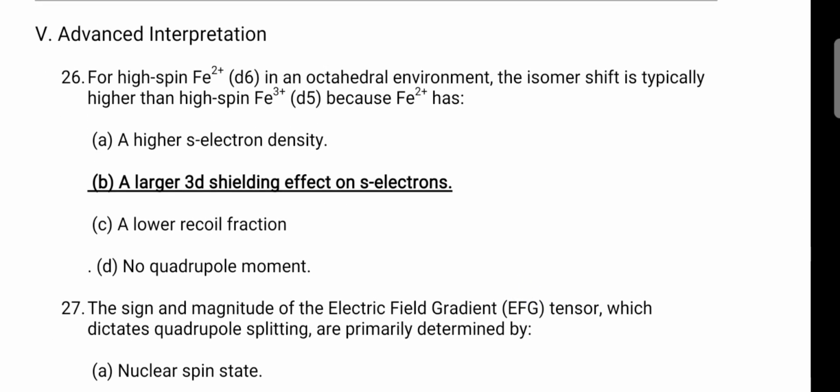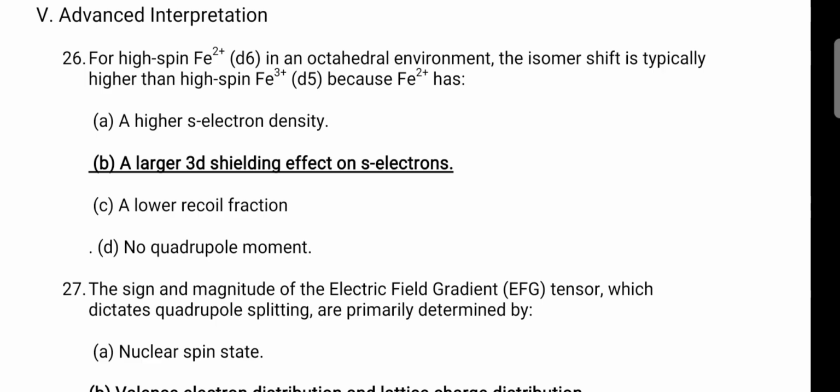The high spin Fe2, that means d6, in an octahedral environment, and the high spin Fe3, d5, both are high spin.